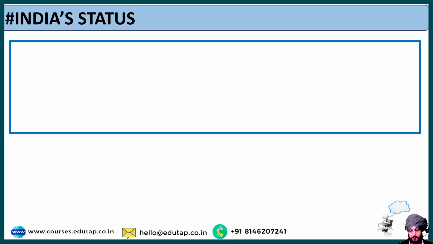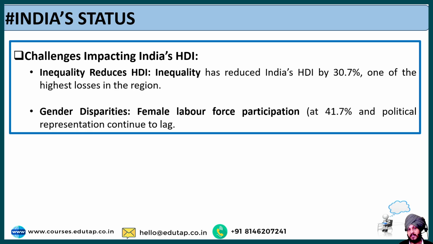Now moving forward, what are the challenges where India is lagging? I told you that there is still scope of improvement with respect to India. So what are the areas where India needs to work upon? Different challenges are there, as highlighted or as we have interpreted through the rankings in the report. The first challenge is inequality, which has reduced our HDI. The report says that inequality has reduced India's HDI by 30.7%, which is one of the highest losses in the region.